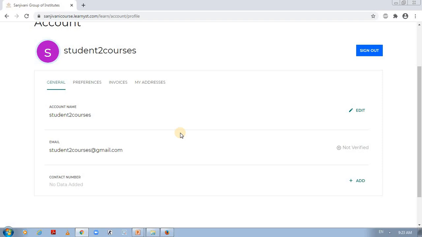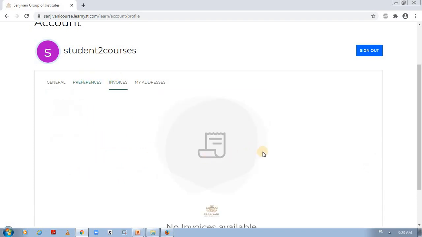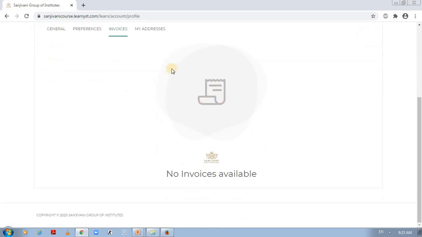Your email ID will be verified so that you will be able to proceed properly in our portal. In account you will get general information and your preferences, and you can change certain details. Once you purchase any course, its invoice will be available for you inside this particular portal only.